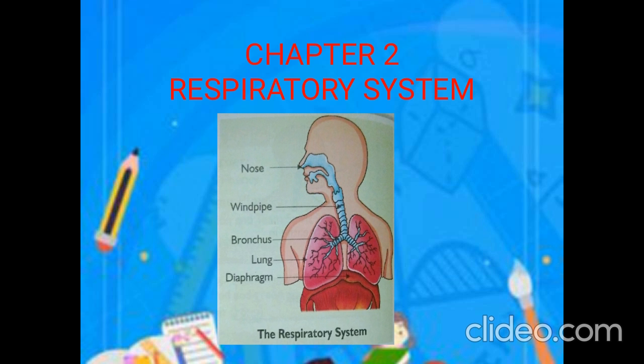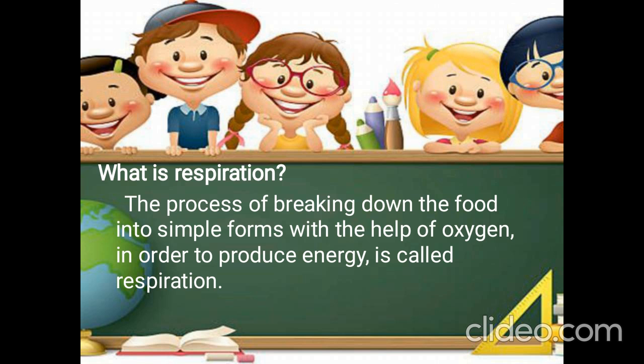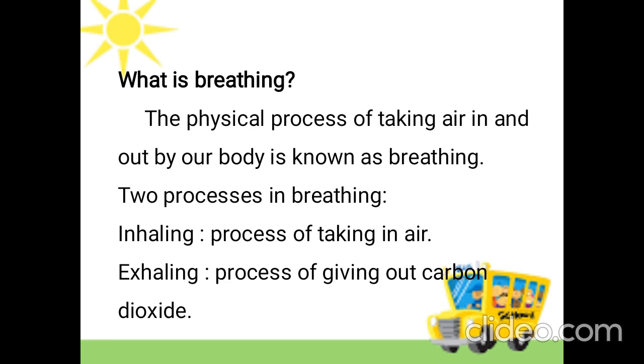So, till now, what are we seeing about? We are seeing about the respiratory system. Very good. So, what is respiration? The process of breaking down the food into simple form along with oxygen in order to produce energy. Super. It's called respiration. So, how can we get the oxygen, children? With the help of breathing. Super. So, what is breathing? Breathing is the process of taking in air and giving out carbon dioxide. That process is called breathing.